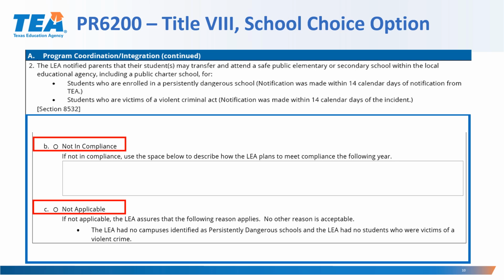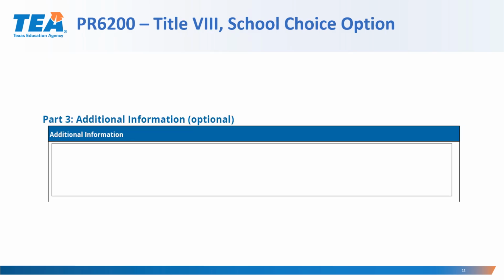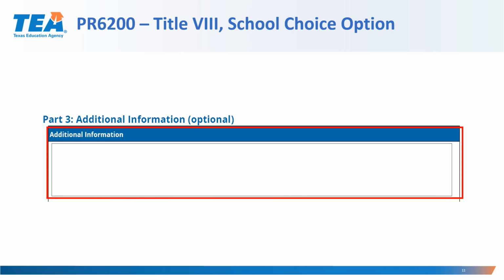The LEA had no campuses identified as persistently dangerous schools, and the LEA had no students who were victims of a violent crime. If you wish to provide additional information, space is provided in Part 3 for your convenience. This is optional.